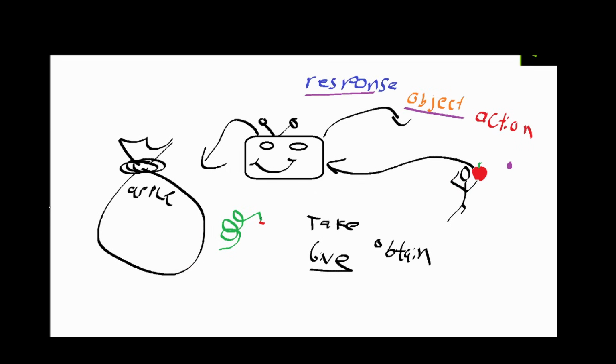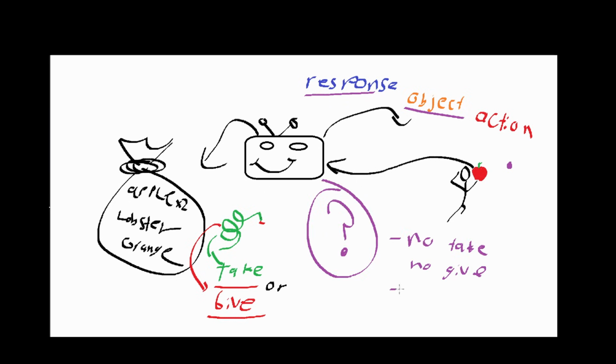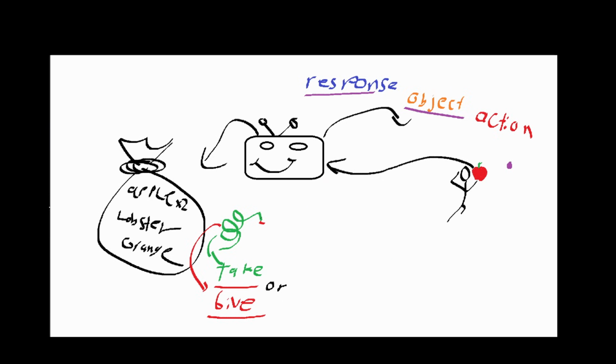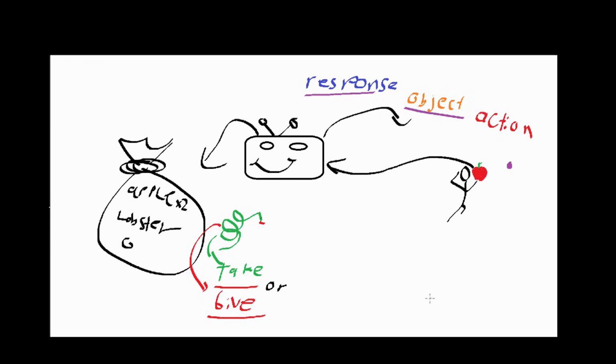And so what do we learn? Our model looks for keywords like take, give, obtain, anything like that, and translates them into JSON instructions. Then Python executes those instructions every time. Again though, the biggest hero here is the question mark. No take, no give, just focus on respond and prevent actions. If we have an exclamation mark or a period or nothing, that means we can respond, we can do takes or gives, there can be an action, but also still focus on the response.